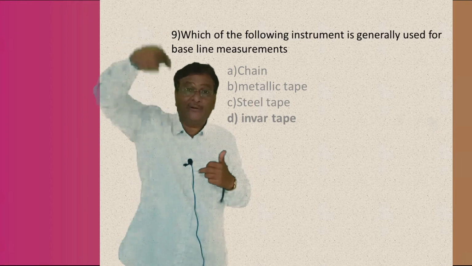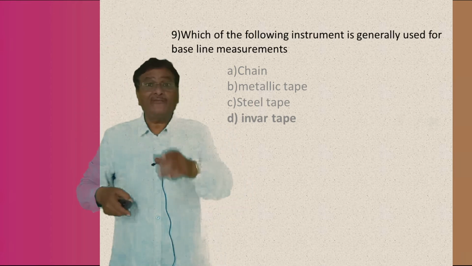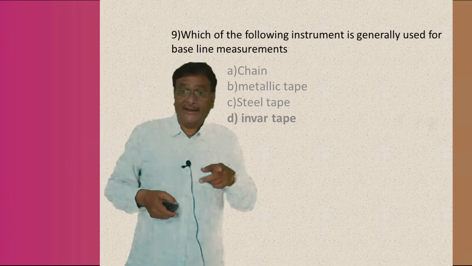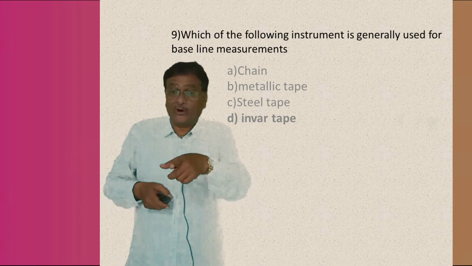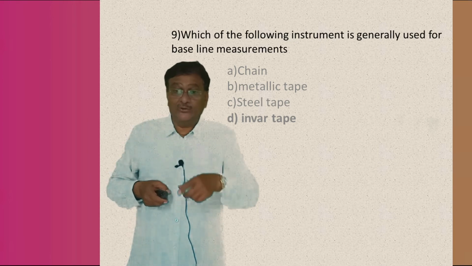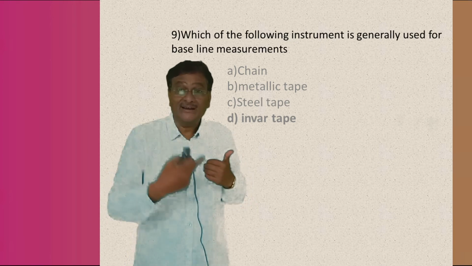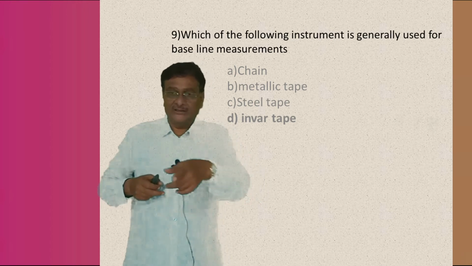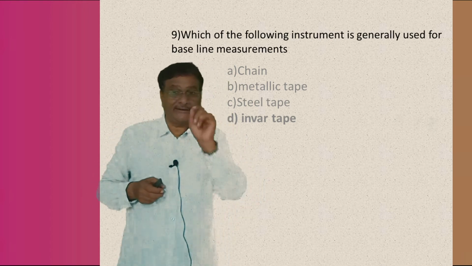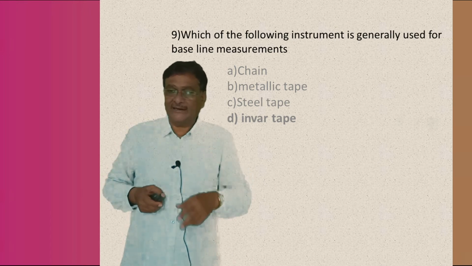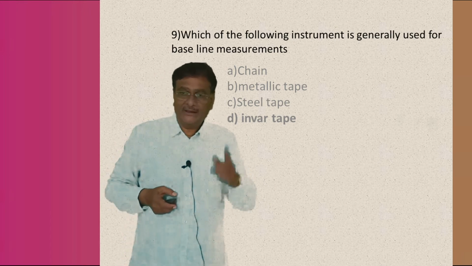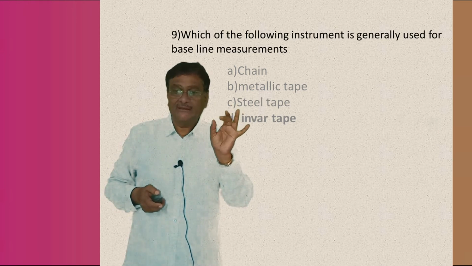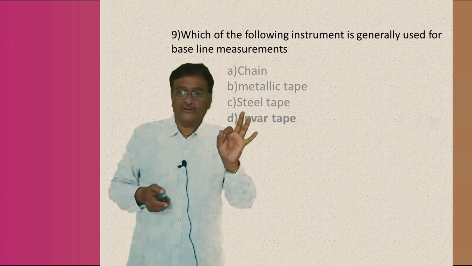This SK which I am telling about the main line is of 150 meter. The SK chain line is 150 meter. Okay. Then the question: which of the following instruments is generally used for baseline measurement, correct or not? Baseline means the main chain line, understand. So again there are 4 options. Which of the following instruments is generally used for baseline measurement? The first is the chain, second is the metallic tape, third is the steel tape, fourth is the invar tape.